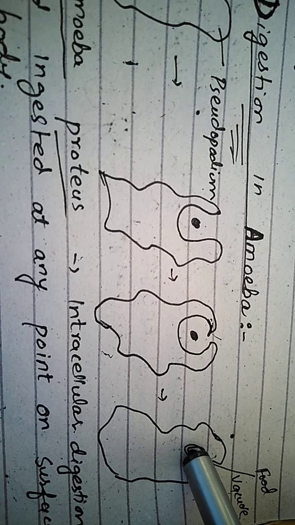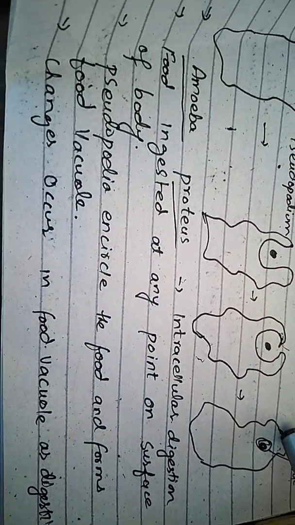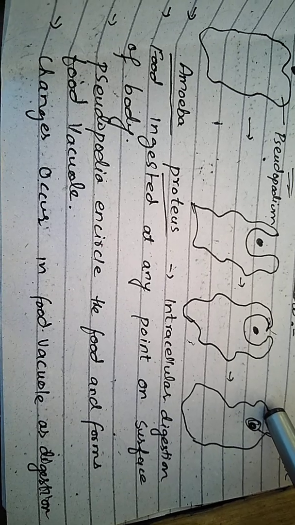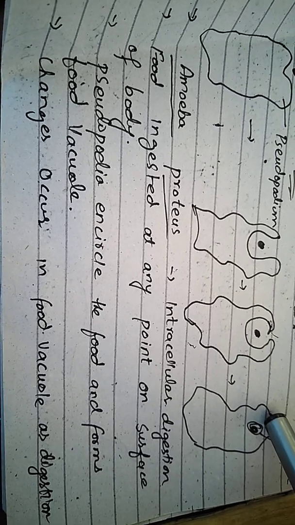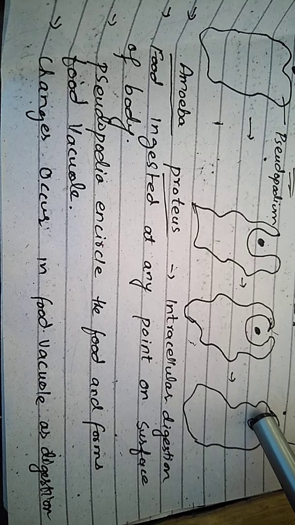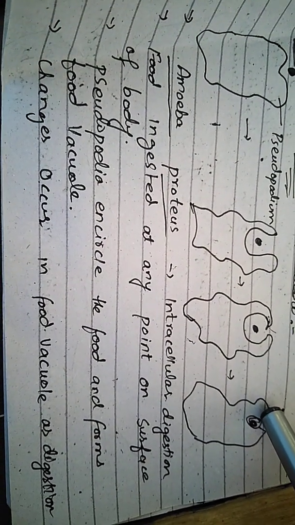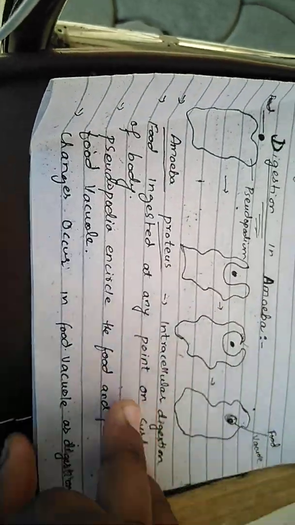When the digestion is completed, the food vacuole is finally converted into fine canals, and these fine canals distribute the food particles into the whole cytoplasm. Here you can see in the next diagram.